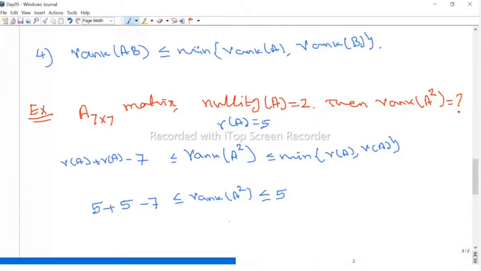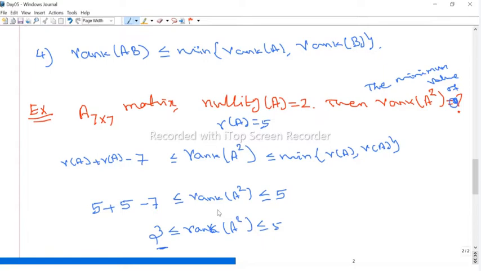Actually the question is, what is the minimum value? The question is the minimum value of rank of A squared. Therefore, what you'll get: 10 minus 7 is 3. So 3 is less than or equal to rank of A squared, less than or equal to 5. Therefore, the minimum of rank of A squared should be 3. So that is the answer. The answer is 3.